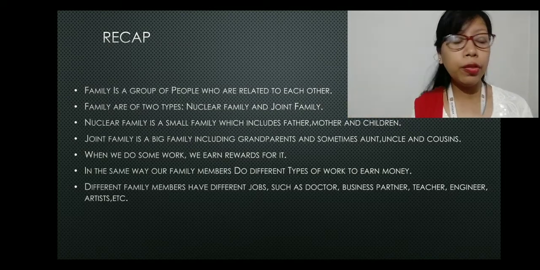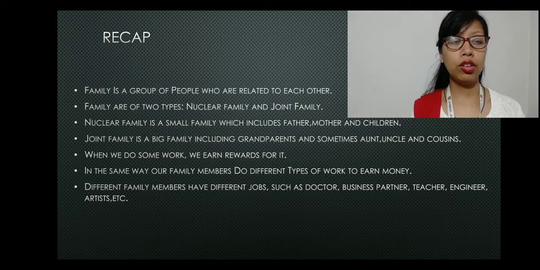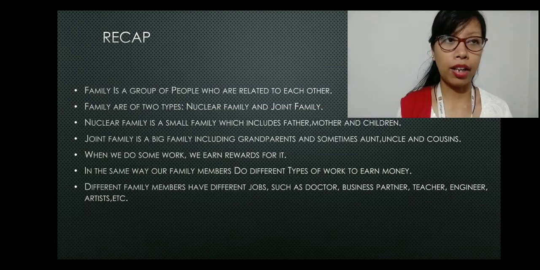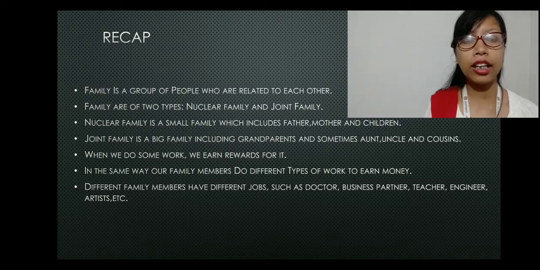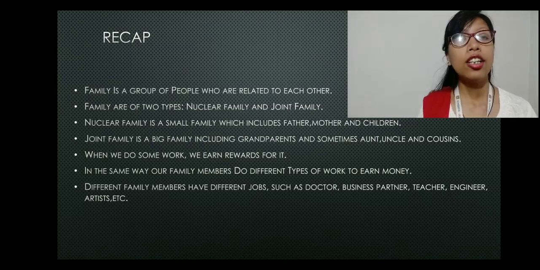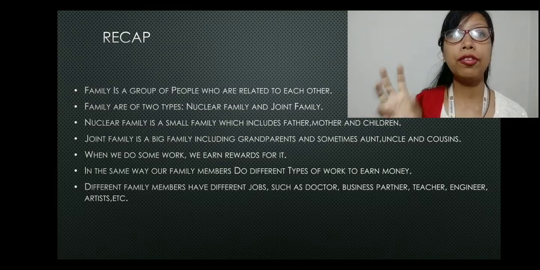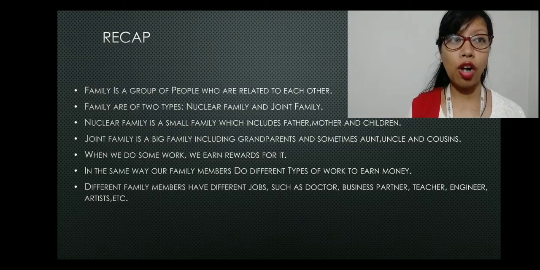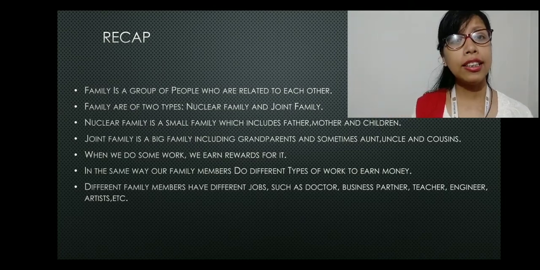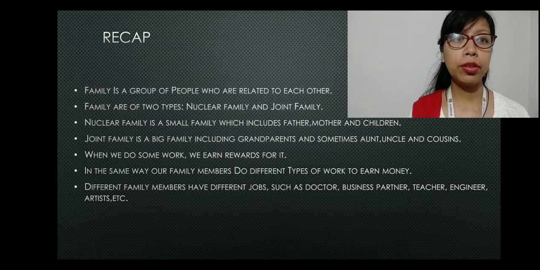Now, from where do we get our food, our clothes? We need to buy them from the market, right? And to buy it from the market, we need the money. Yes? So, to earn that money, people have to do a certain job. Now, in the same way, our family members do different types of work to earn money.